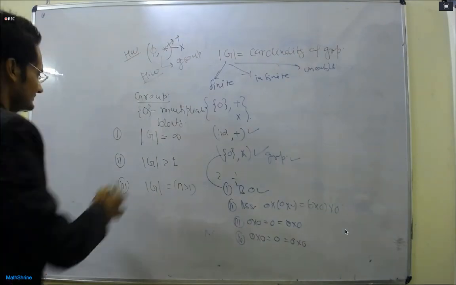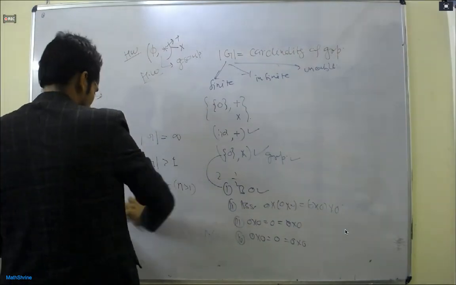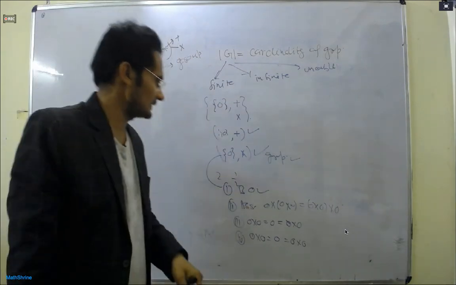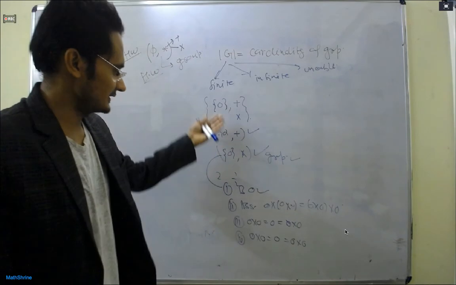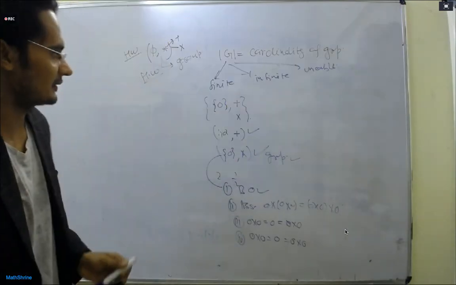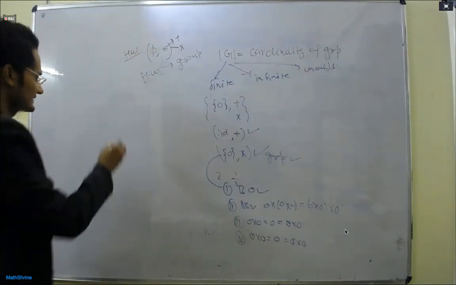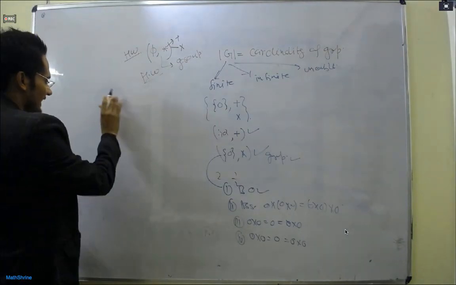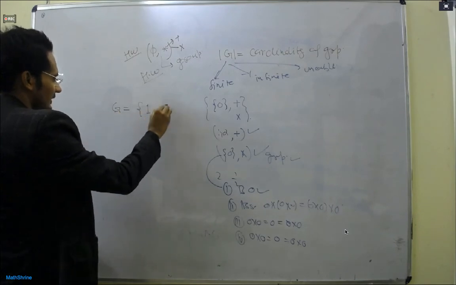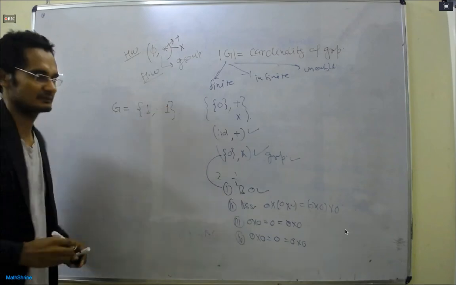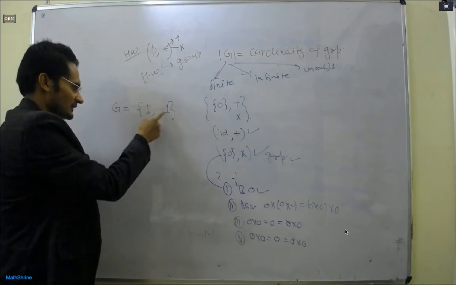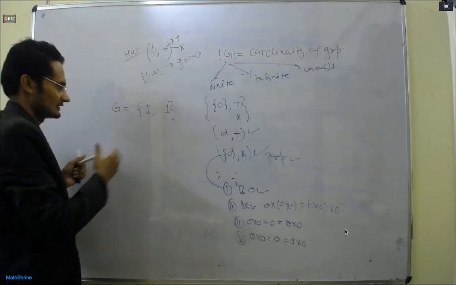So we have seen these are examples of groups with one element. Now we can see one more example with more than one element. Like see, the example: I am writing G is equal to {1, minus 1}. This is a group with two elements. 1 into 1 is 1, minus 1 into 1 is again minus 1, right. So this is a group with respect to multiplication and the identity is equal to 1.